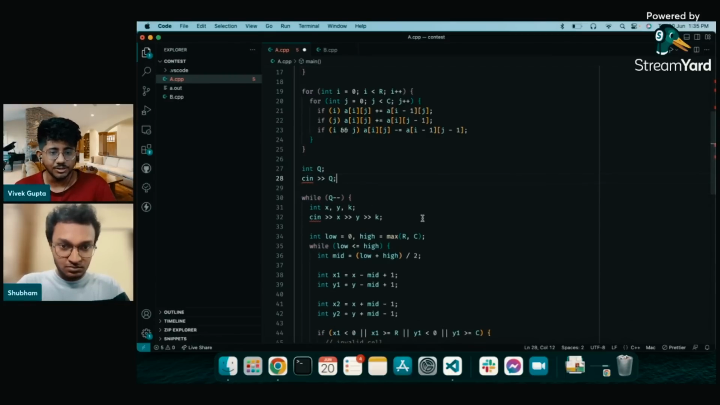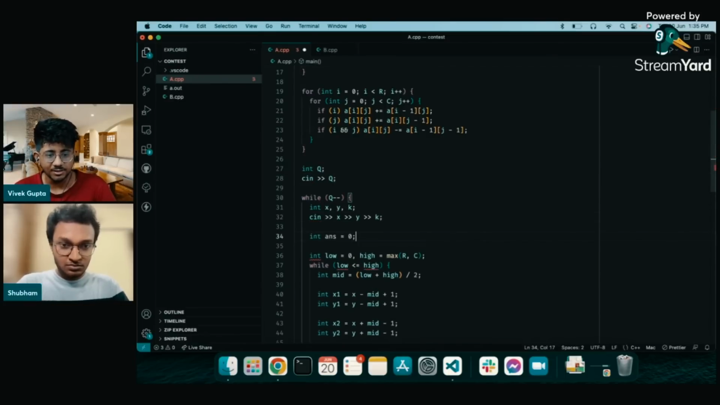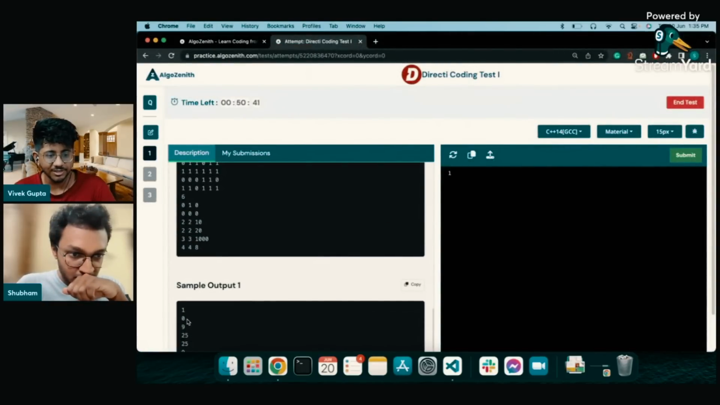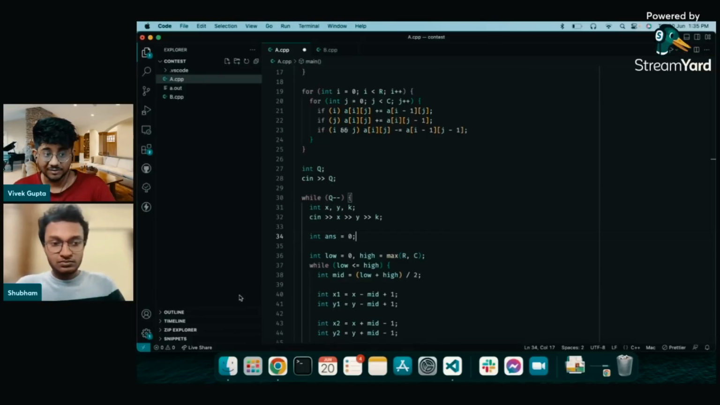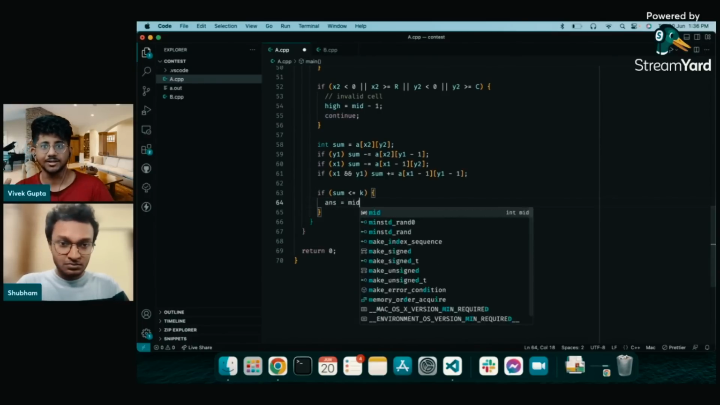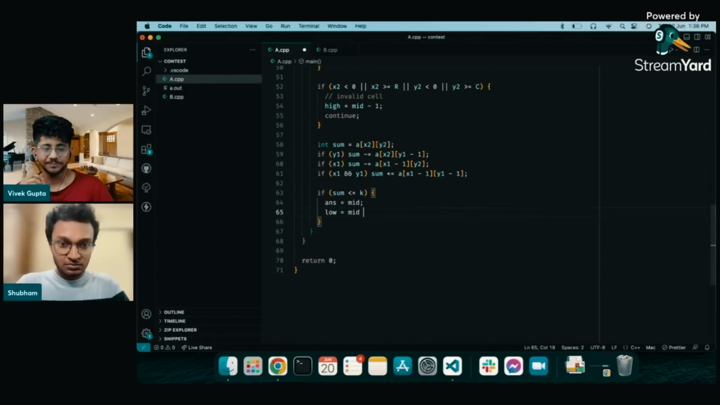So yeah, for the query, he's finding out an answer. He's keeping an answer variable. He will do a binary search. Yeah, that's how generally binary search is written. You can have the answer as 0 because let's say you cannot convert anything and the cell at the center is a black cell. So you will have the answer as 0, right?